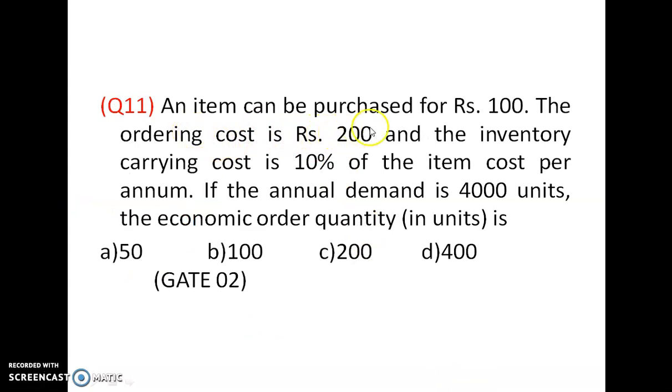If an item can be purchased for rupees 100, the ordering cost is rupees 200 and the inventory carrying cost is 10% of the item cost per annum, and the annual demand is 4000 units, what is the economic order quantity in units?